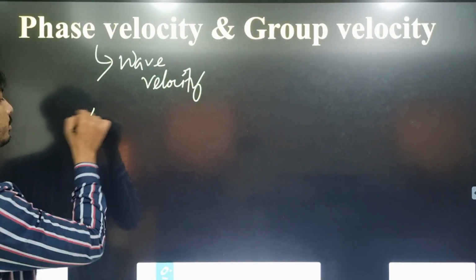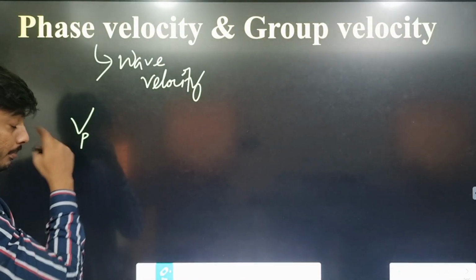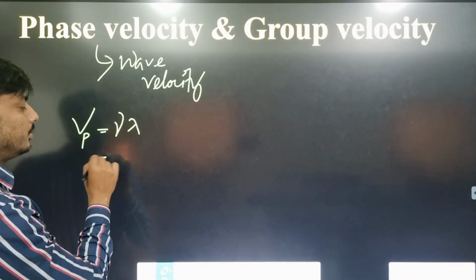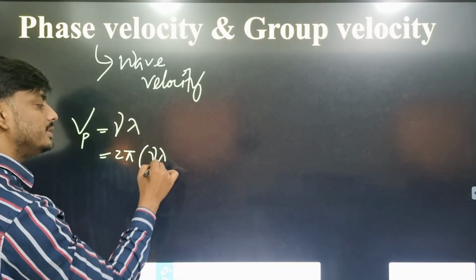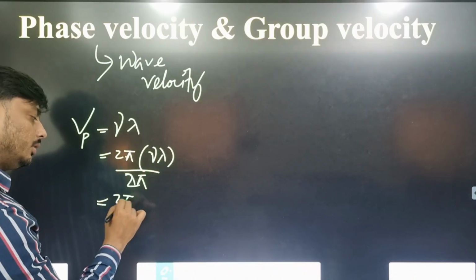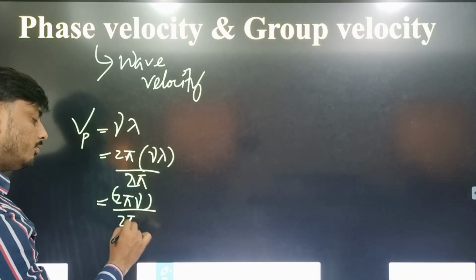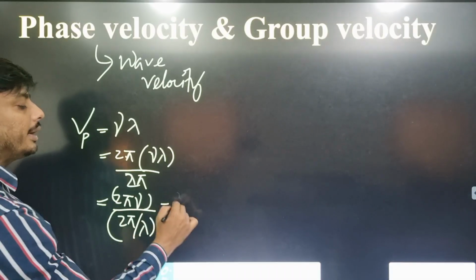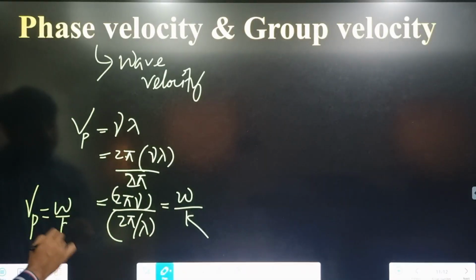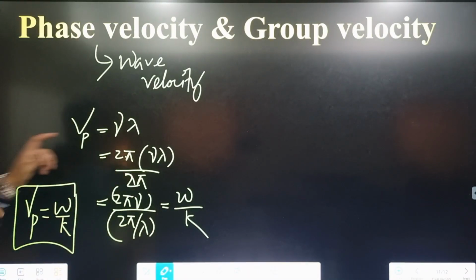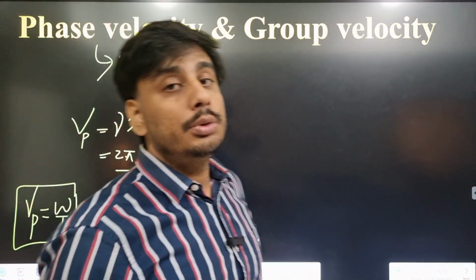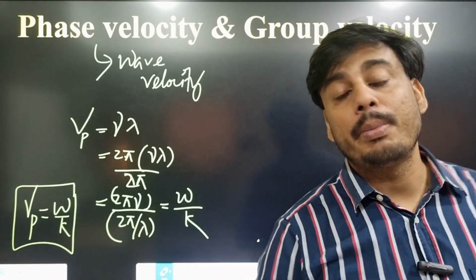Already we know the velocity formula, phase velocity vp equals nu lambda. We can also rearrange that. If we multiply and divide by 2 pi, we can write 2 pi nu divided by 2 pi by lambda. 2 pi nu is nothing but omega, 2 pi by lambda is k, so phase velocity equals omega by k. This is just a rearranged form of nu lambda. So phase velocity is the wave velocity, the velocity with which a single wave travels or propagates in a medium.